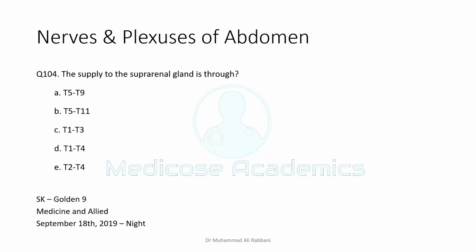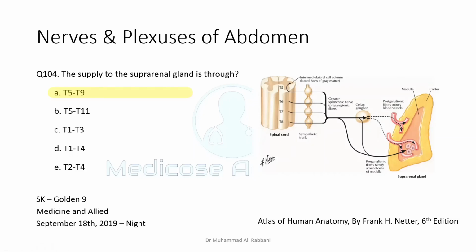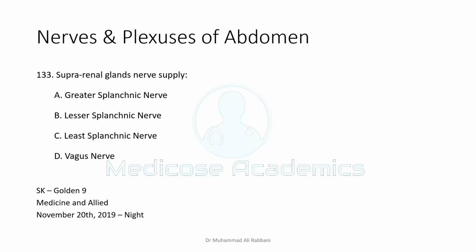The nerves and plexus of the abdomen. The nerve supply of the suprarenal gland is not something to be understood as such. You just need to know the values. It's about T5 to T9. And surprisingly enough, this has been asked multiple times. The suprarenal glands, we just discussed, are supplied by the nerve levels T5 to T9.